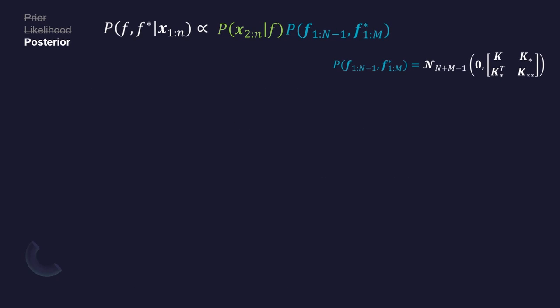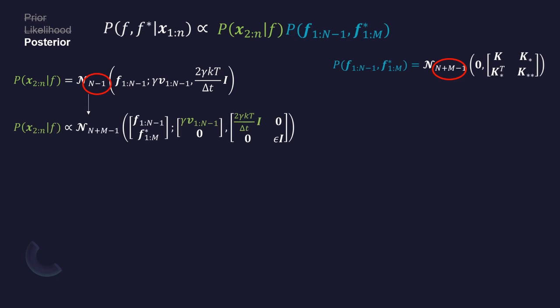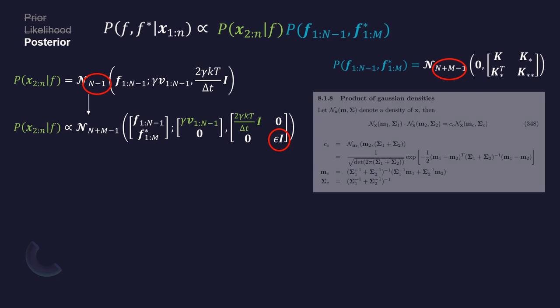The next step to evaluating this product is to make sure that the dimensionality of the likelihood and the joint prior match. One is n minus 1, while the other is n plus m minus 1. To fix this, we need to take the joint of the likelihood with the test predictions. These predictions are just numbers, which the position data do not depend on at all, and as such they are technically zero variance variables. For consistency reasons, we set the associated variance to small epsilon times the identity.